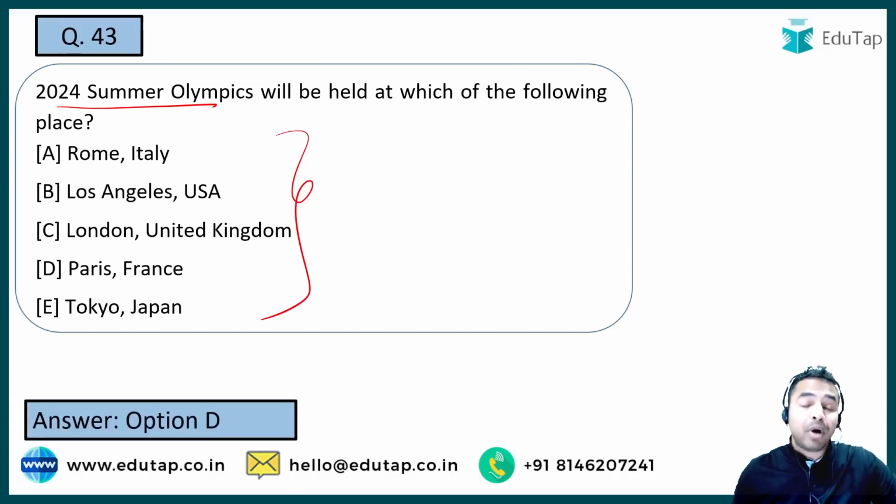So these important international events you are really required to remember from the exam point of view. किसका मास्कॉट क्या होने वाला है, ये कौन सी जगह पर होने वाला है, कौन सा एडिशन है, ये सब आपको पता होना चाहिए. The right answer to this question is Paris, France. Okay, so Paris, France is the right answer to this question.